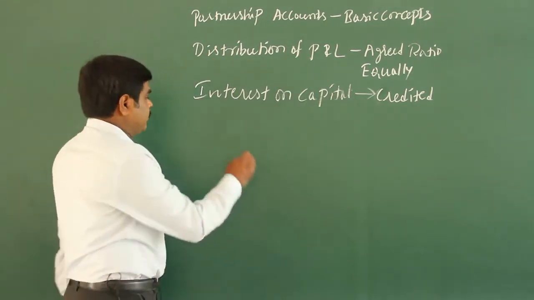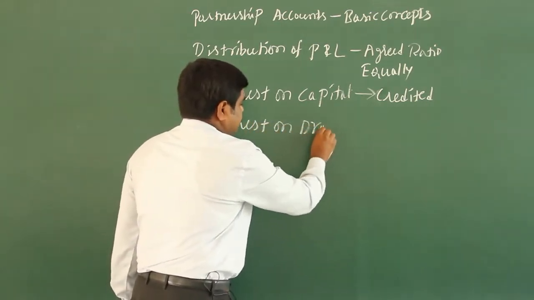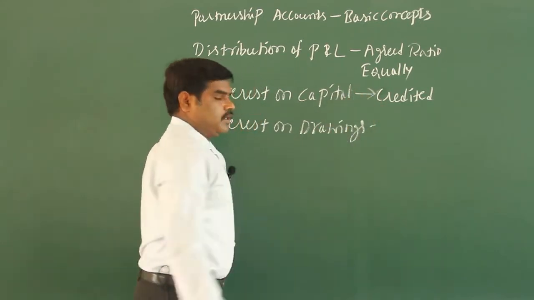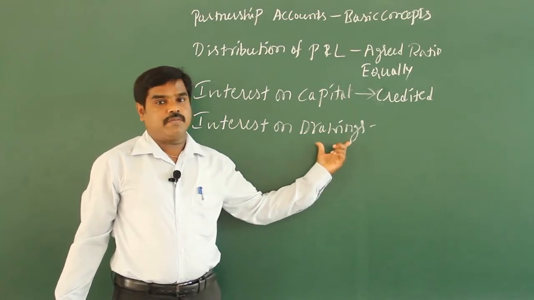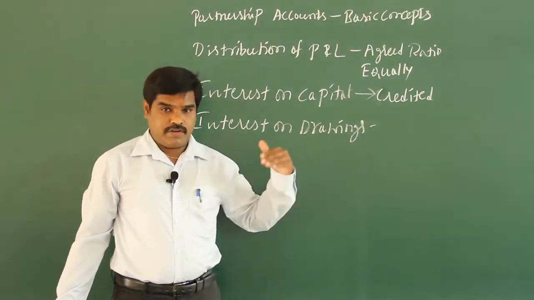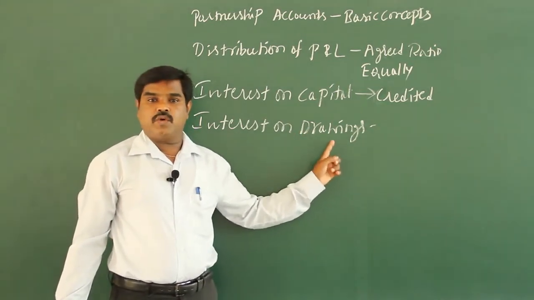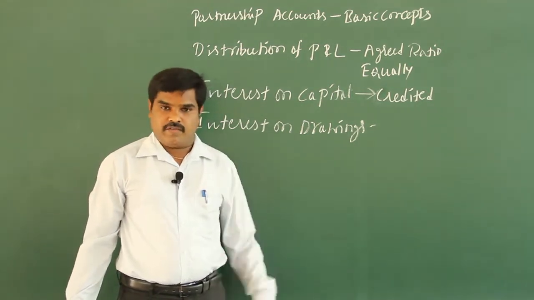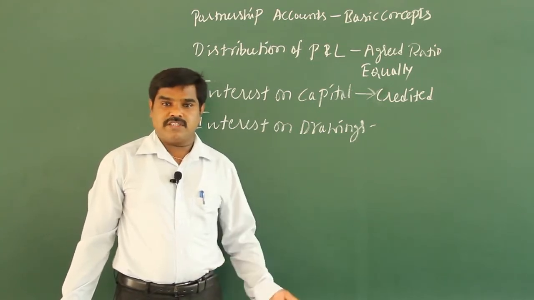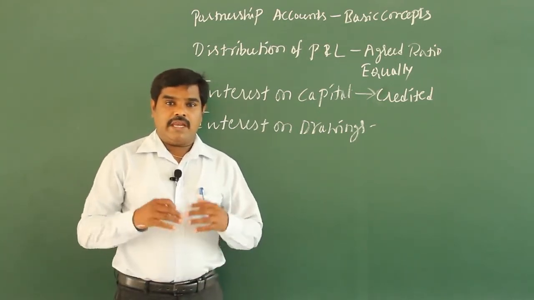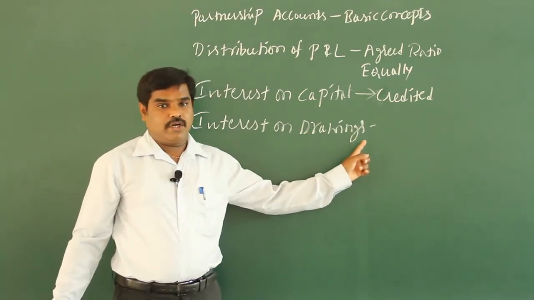Moving on to the next part, interest on drawings. Of course, drawings is nothing but money or anything withdrawn by the proprietor for personal use. So even in partnership, anything withdrawn by the partner for personal use is what you call drawings. Every partner is going to withdraw money, maybe monthly, or once in 2 months, or once in 3 months, or on any date in the year, for personal use. That is called drawings.